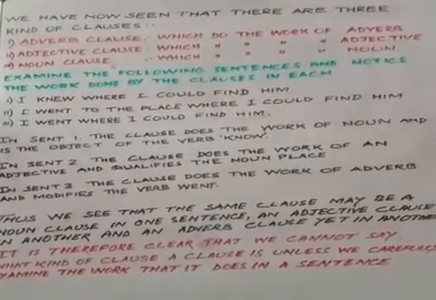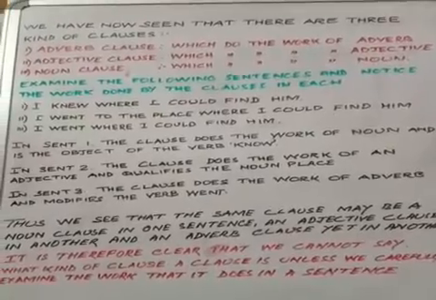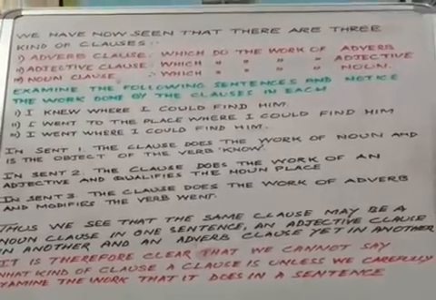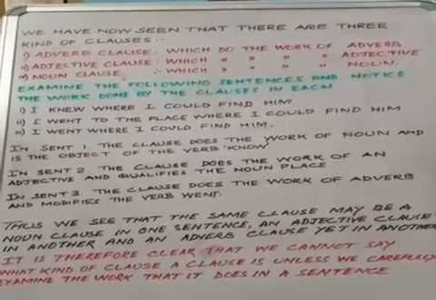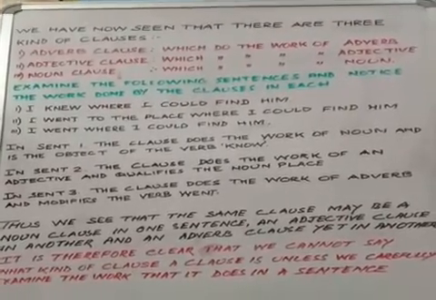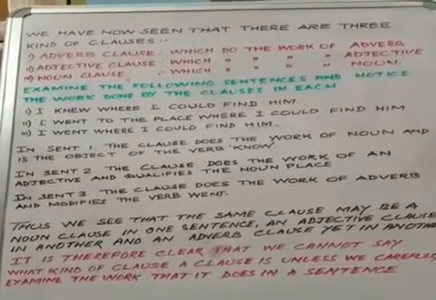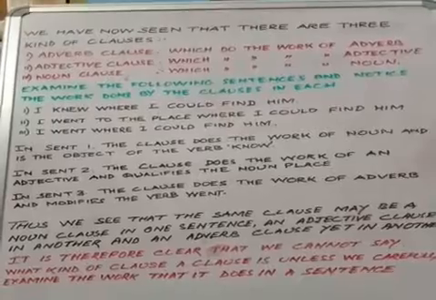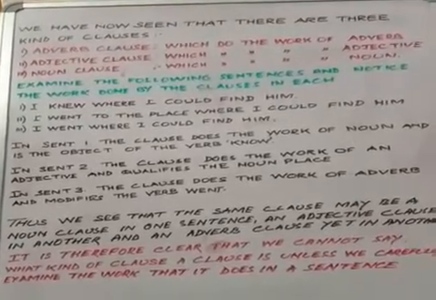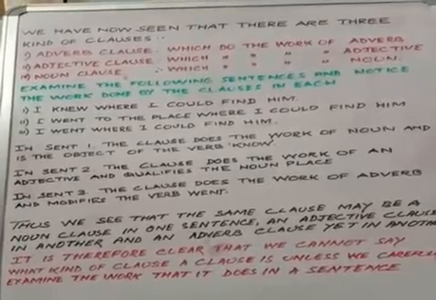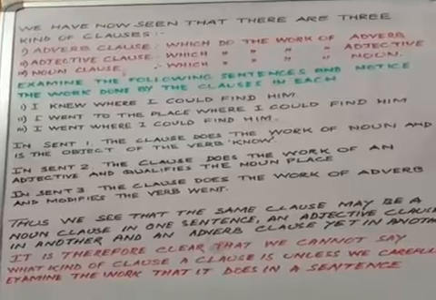So thus we see that the same clause may be a noun clause in one sentence, an adjective clause in another sentence, or yet an adverb clause in another sentence. So what we can say is, it is therefore clear that we cannot say what kind of clause a clause is unless we carefully examine the work that it does in a sentence.